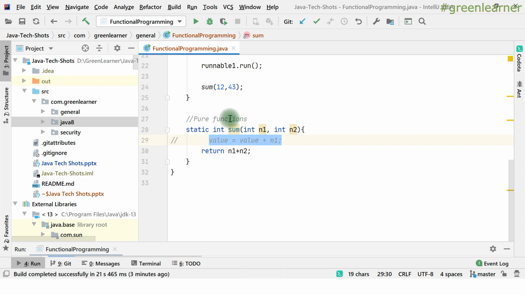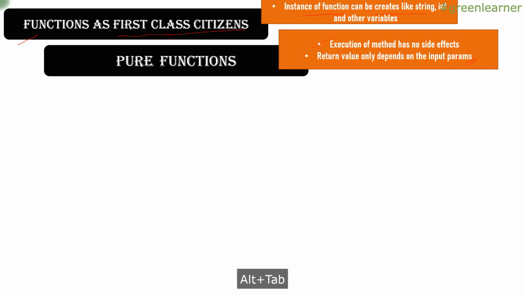So for any function to be called a pure function, there are two things. The return value must depend on the input parameters only, right? So here it is happening. And on execution, when this method is called, it should not introduce any change in state, right? So when I remove this one, it is also being followed, right? So this is about the pure function.